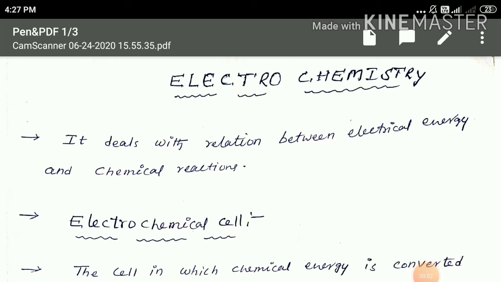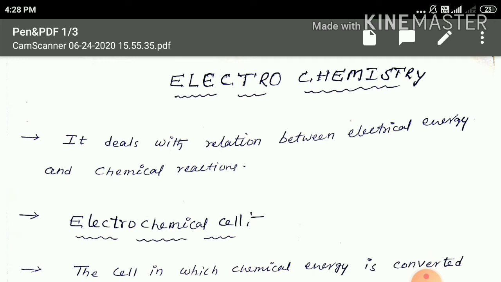Today I am going to discuss electrochemistry. Electrochemistry is an important chapter in second PU for both objective as well as theory. Electrochemistry deals with the relationship between electrical energy and chemical reactions. That means we can understand with the help of electrochemistry how electricity is used to bring about chemical reactions, and simultaneously how chemical reactions are converted into electrical energy.